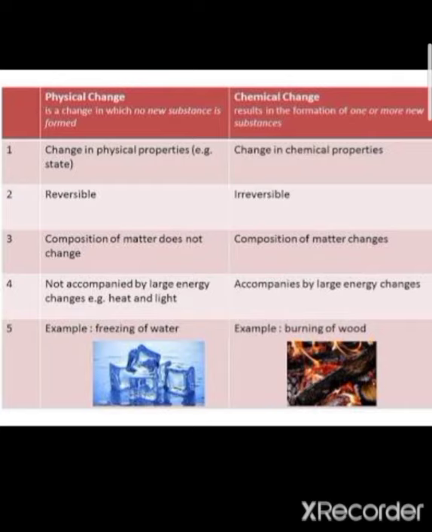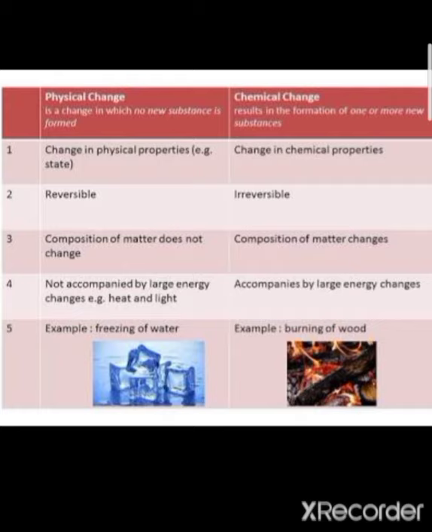But during a chemical change, the composition of matter changes. For example, the formula of iron is Fe, but the formula of rust is Fe2O3.xH2O. This means oxide of iron hydrated with water molecules is known as rust.